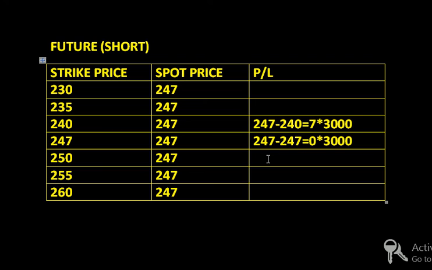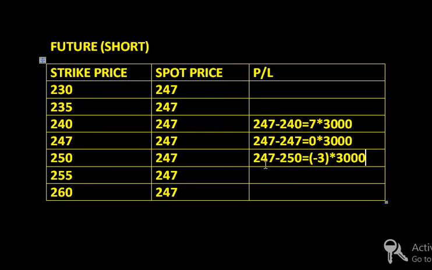This is my favorable position, whatever we have taken before. If the price goes up to 250 rupees, that is going to go against my profit. So the loss would be 247 minus 250. Here I am going to lose 3 rupees per stock. That is again into 3000 of the lot size. I am going to lose 9,000 rupees.